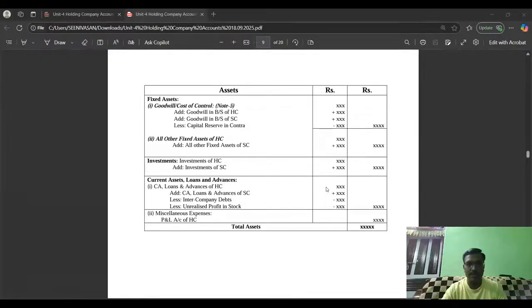I hope I'm clear with the basics of holding company accounts. In the next session, we will see holding company accounts, the consolidated balance sheet, with a problem and a solution.